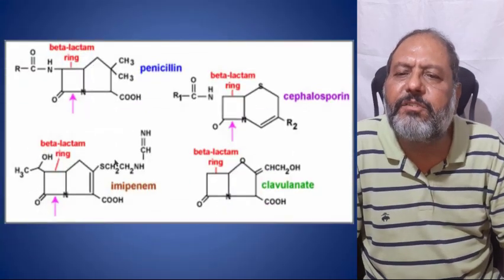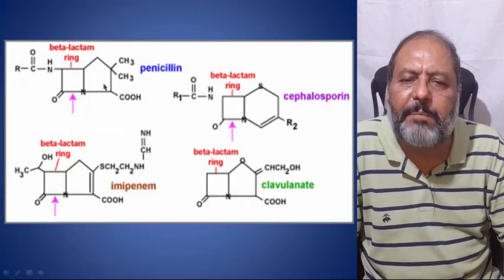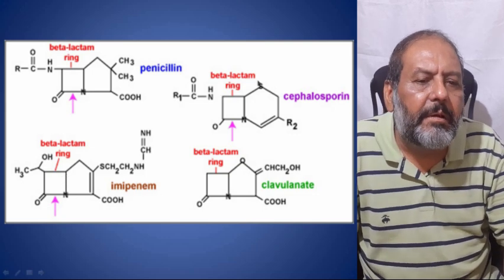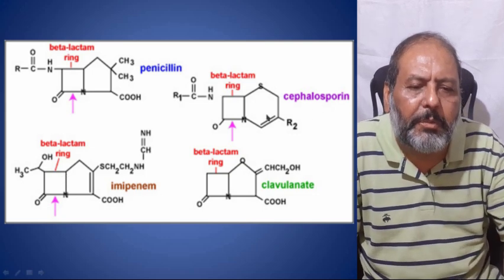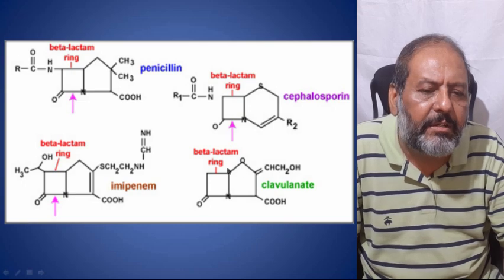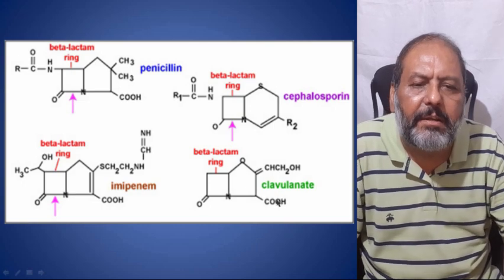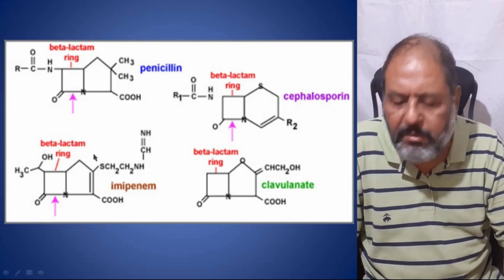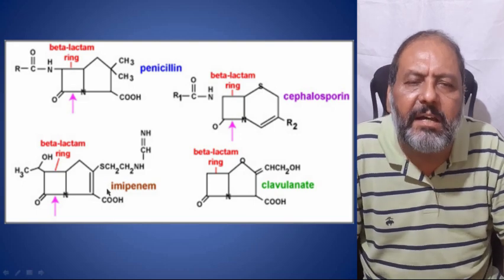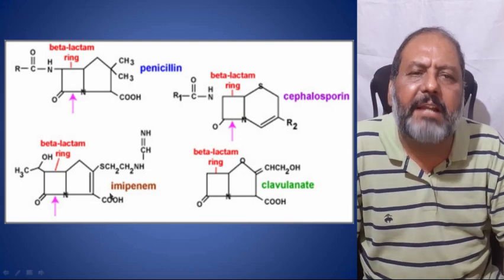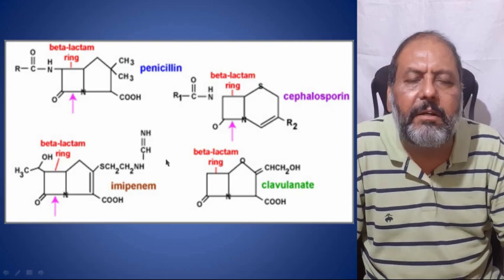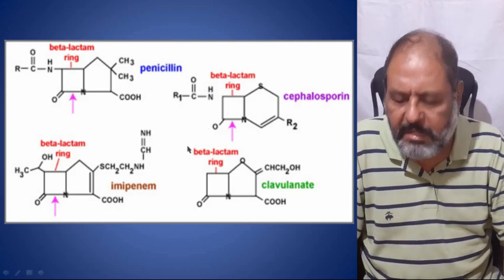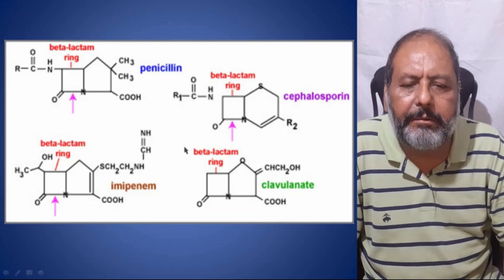So here one can see the beta-lactam ring of penicillin, beta-lactam ring of imipenem, beta-lactam ring of cephalosporin, and beta-lactam ring of clavulanate. All these rings are destroyed by the enzyme named beta-lactamase, and that makes all these antibiotics insensitive or not working against these bacteria.